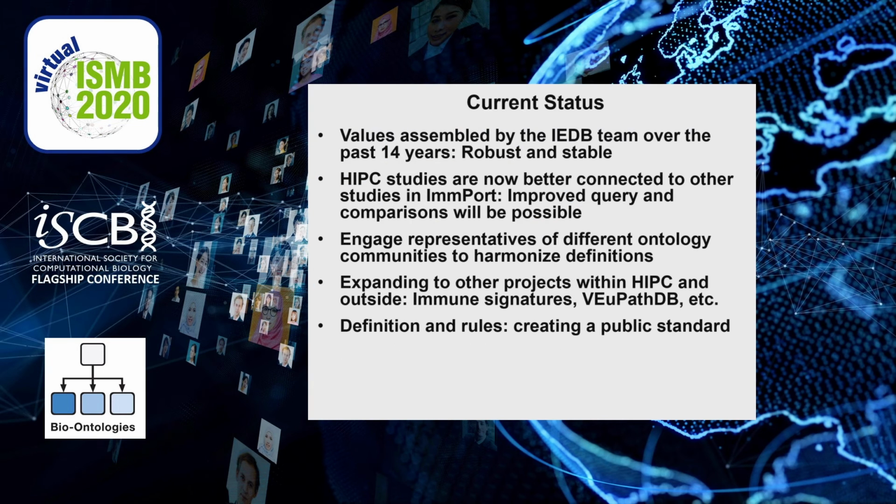So the current status is that the values we are using here were assembled by our team over the past 14 years, so we believe it is robust and stable and that it truly reflects the immunology literature as it stands. The HIPC studies are now better connected as they've adopted this model, and we've improved their query and comparison capability. And we've been able to engage the representatives of those different ontologies throughout this process to harmonize the definitions between the different communities, but also to do a lot of term requests, as many of the terms that we needed to describe the HIPC studies were not already in, say, for example, the vaccine ontology or the disease ontology. So by doing this procedure, we not only made our data better, we also improved the content of those ontologies.